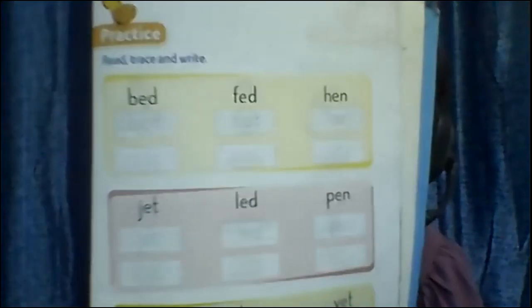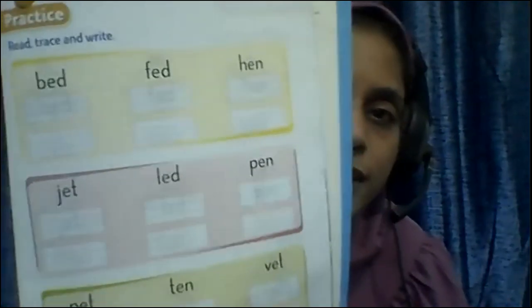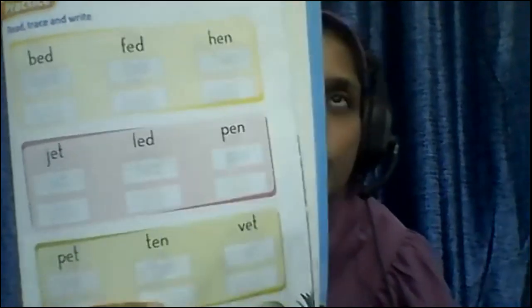Okay? The last one. W-E-T. W says wo. E-T. Wet. In this way, you have to read using phonic sound. Okay? Now come to the next page, page number 99. Here, you have to trace the word first and write it down. Read the words first and then write.